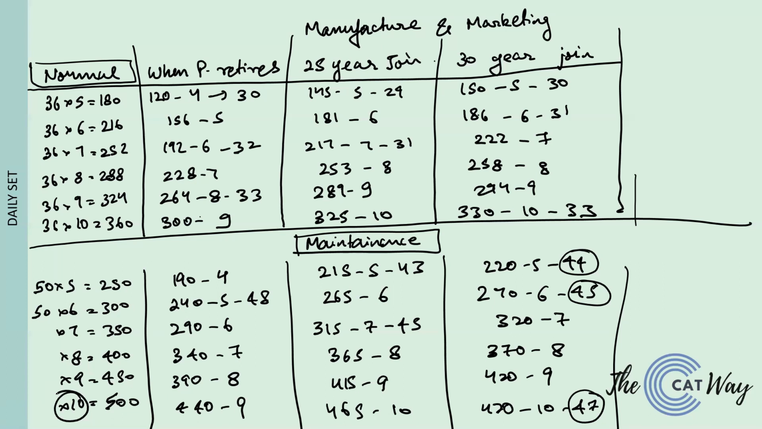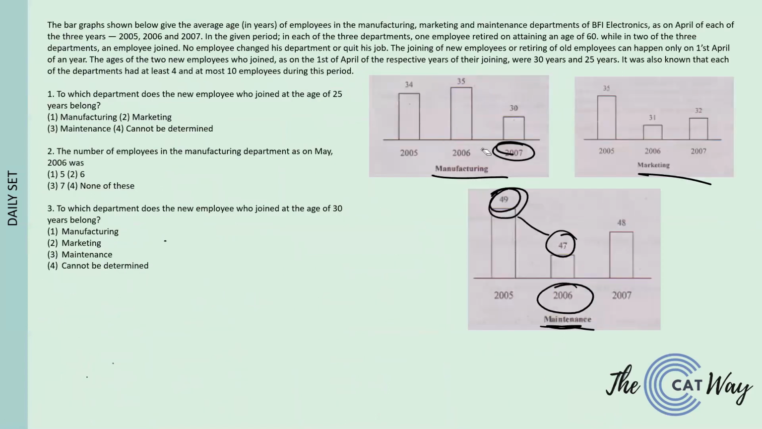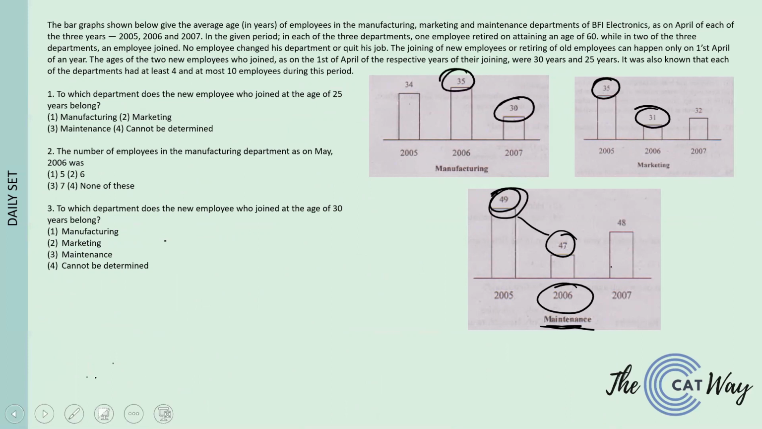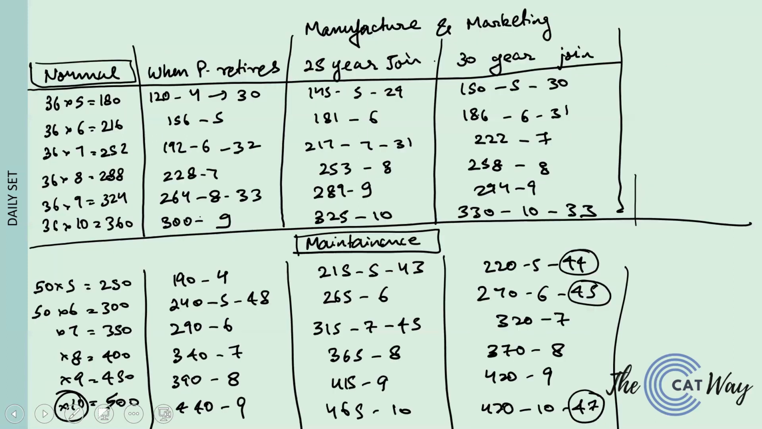Now we have two departments left, that is manufacturing and marketing. In one department only P retires, and in the other a person retires and a 25-year-old joins. Now you see what we need. In marketing we need the average to go from 35 to 31, whereas in manufacturing we need it to go from 35 to 30. So let's check the possible options for 30 and for 31. We cannot consider the 30-year-old joining because that has already been taken.